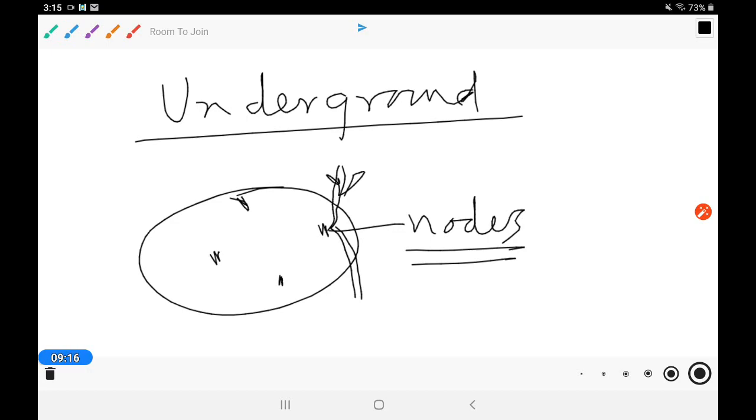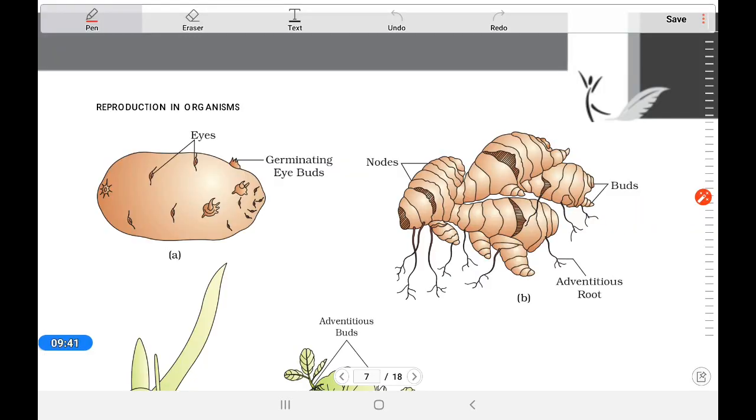From the nodes, and the in-between part is called internodes. So in potato, it is the nodes and internodes part. From that the root comes out, and from that the new plant will grow. You can see that here in your book's diagram. Here are the buds, and there is ginger, a rhizome.